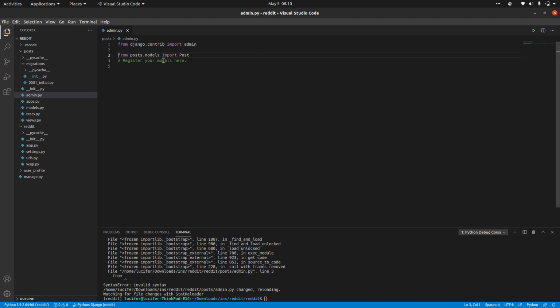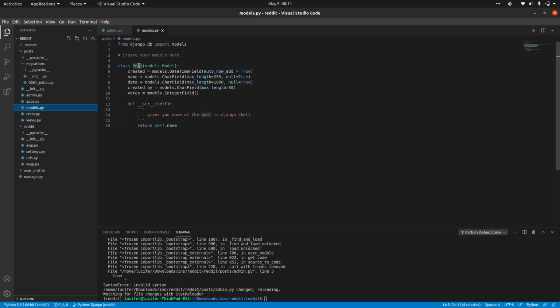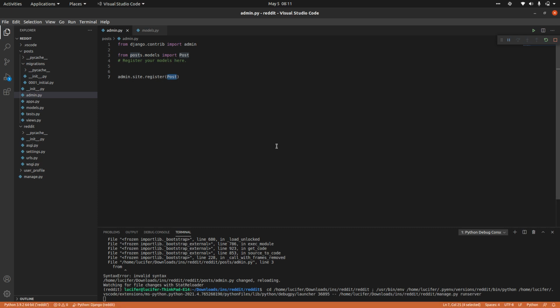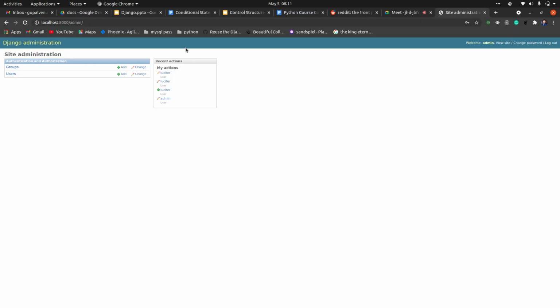So from post.models we are importing this particular class, right? Then after that, just run admin.site.register and give your Post. Whenever you give this particular model, it will also come into your admin site. So if I run the server again, you can go and refresh the page. You can see your posts model will also come here.